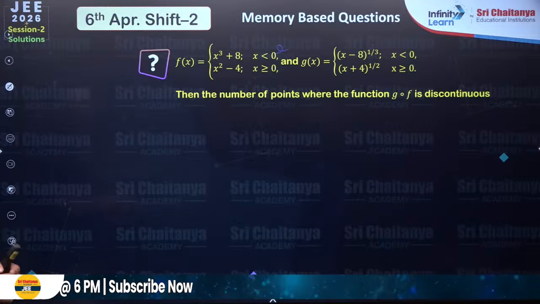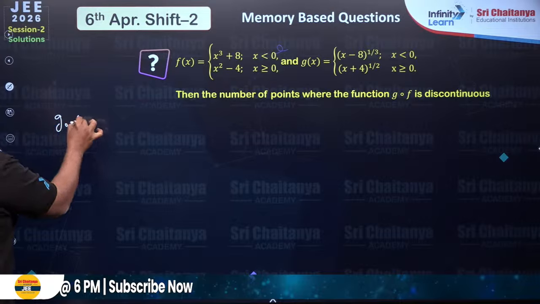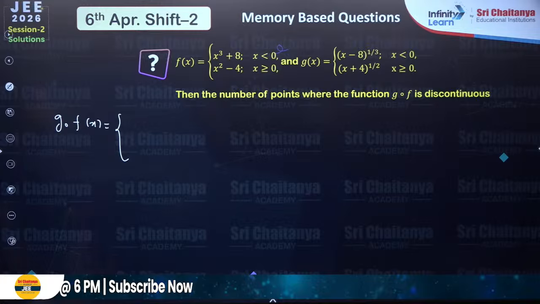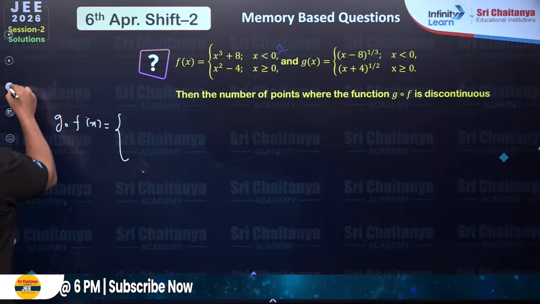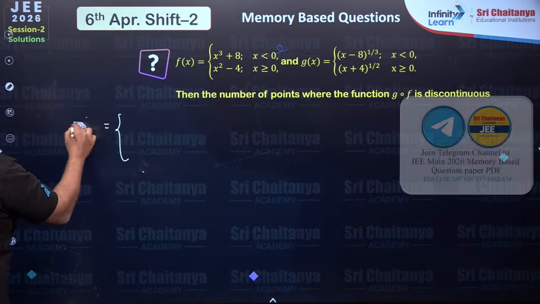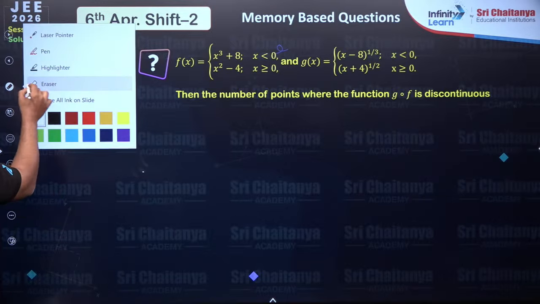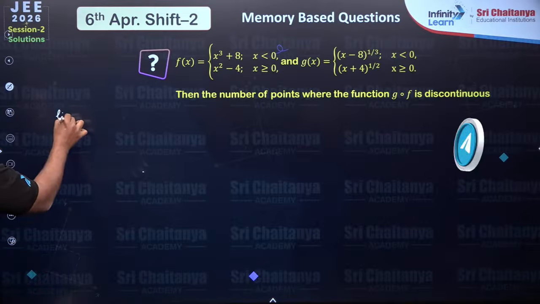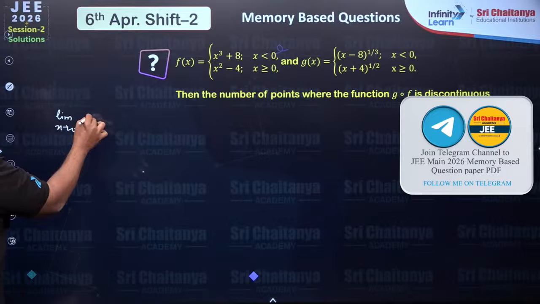Then we have to find the number of points where the function g o f is discontinuous. For the composition g of f of x, first of all we would have to create the function, right? Instead of that, we can find the discontinuity points of f and g separately and then analyze. Instead of finding the g composition f function, let's see when f is discontinuous. We take the limit as x tends to 0 from the right of f(x).